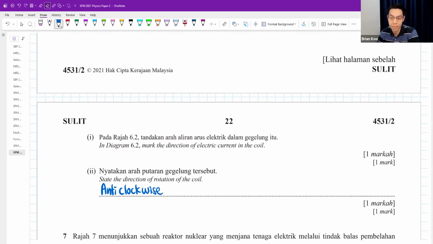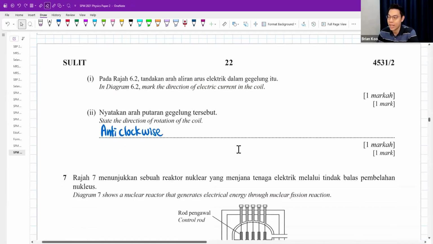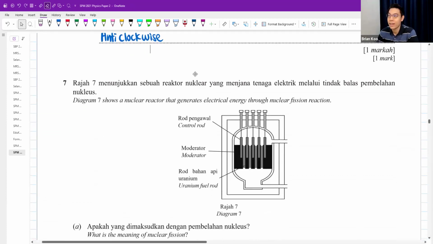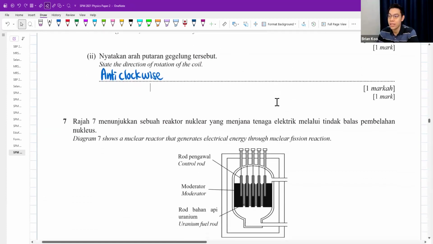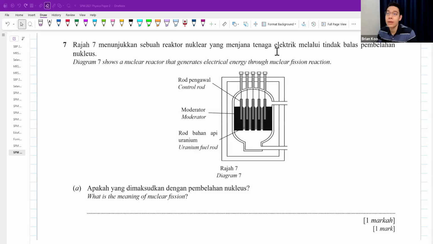Okay, done. That's the answer. That's question number 6. Okay, question number 7. Nuclear physics. The diagram shows a nuclear reactor that generates electrical energy through nuclear fission reaction. What is the meaning of nuclear fission? Nuclear fission, keyword here is the word split.